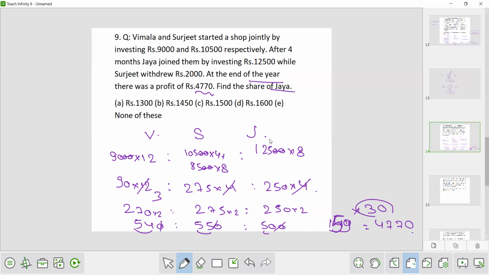Now the share of Jaya. So Jaya is here 50. So 50 into 30 is how much? 1500. So 1500 will be the answer. Once you are able to find the ratio of their investment, that will be the ratio of their profit.